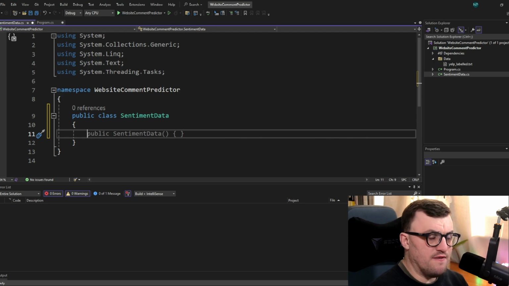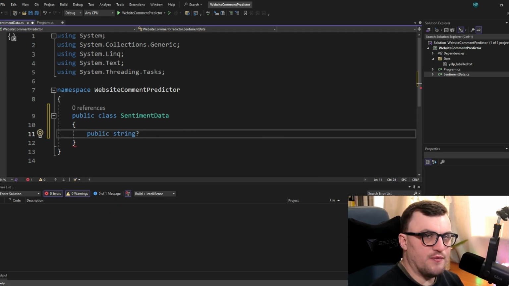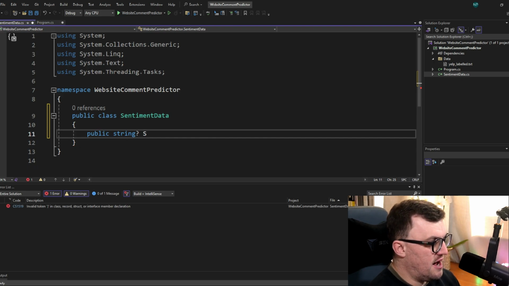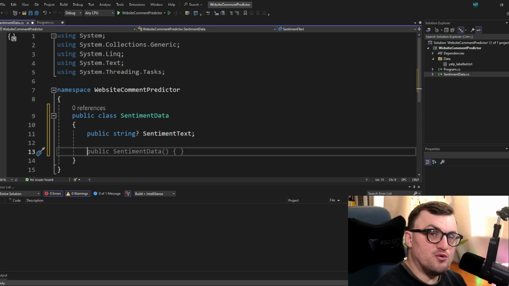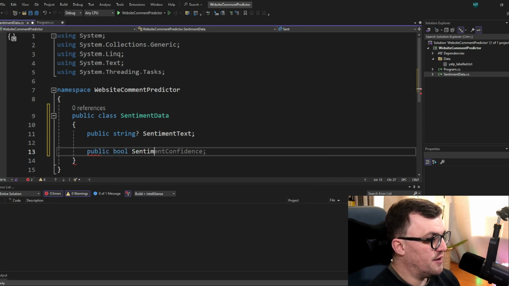So there's two things I want to represent first. I want to represent the actual data being passed in. So the actual phrase that we're using from the data set. So if you remember the crust was not good example, that would be this. I'm going to set this as a string and make it nullable just in case something's been missed out in the data set. And I'll call this SentimentText. And then I want to represent the actual sentiment that was stored in the data set. So if you remember, that was a 0 or a 1. So we're going to use that as a Boolean variable that represents that number. So I can say public bool, and then I'm going to call it Sentiment.